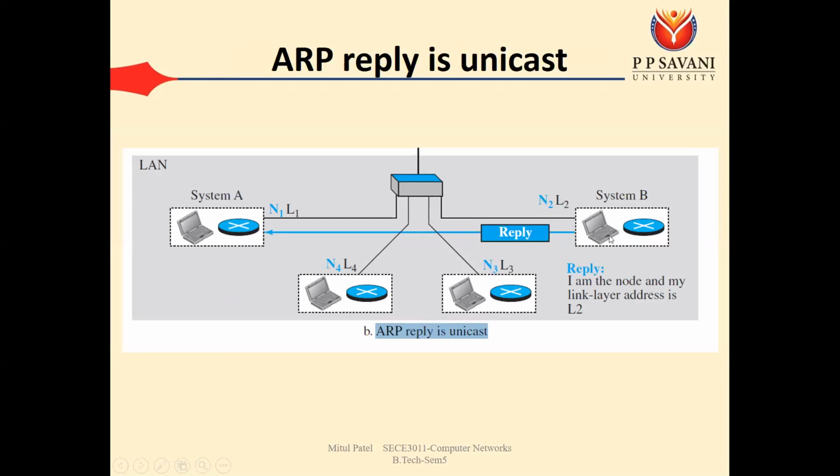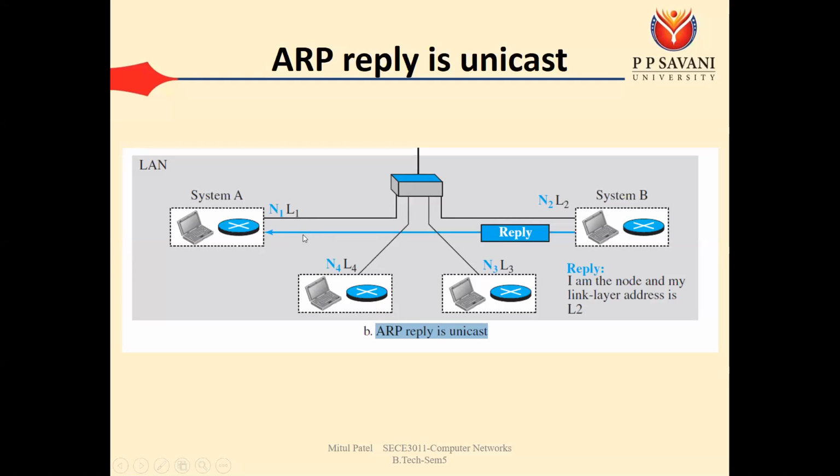So you can see here that we have the ARP reply packet, and this ARP reply packet has the MAC address of system B. Now we know the path to reach A, so system B can directly send that ARP reply to system A. Now system A will get the MAC address of system B. Then on all these systems we have the concept of the ARP cache. In the ARP cache we store this mapping: system B's IP address and its corresponding MAC address.